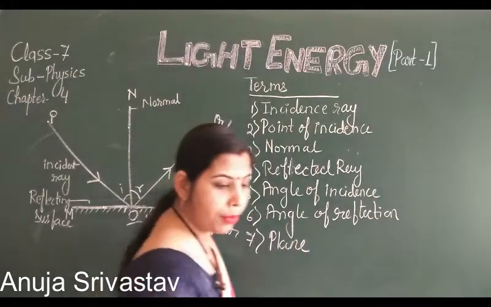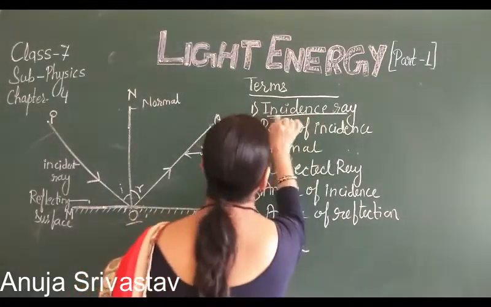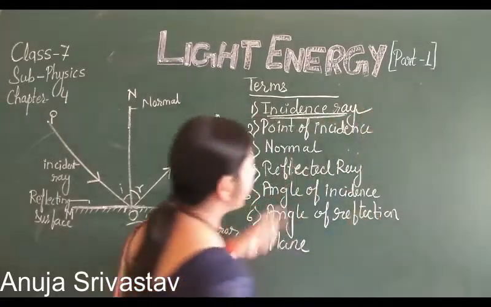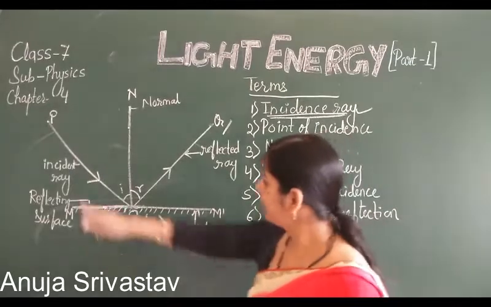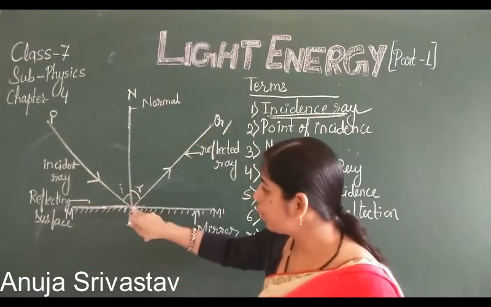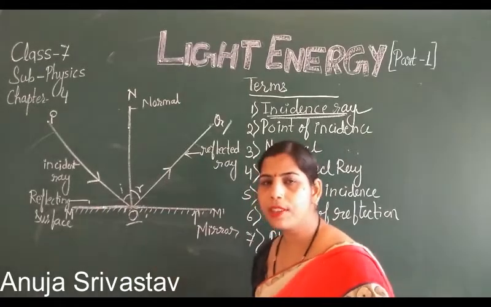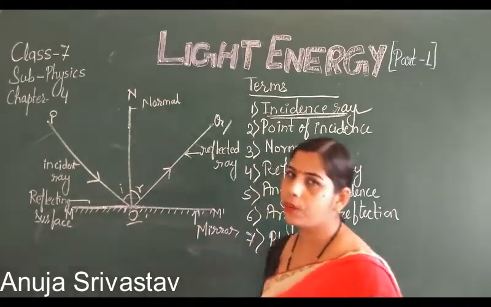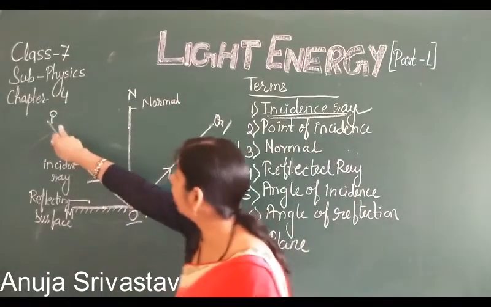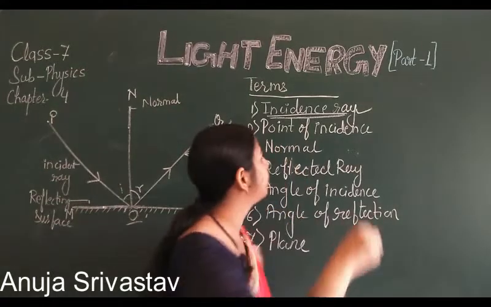So the first term is the incidence ray. So what is the incidence ray? Look at this diagram. The ray which falls on the surface, or the ray which strikes the surface, that ray is known as the incidence ray, and here PO is the incidence ray.